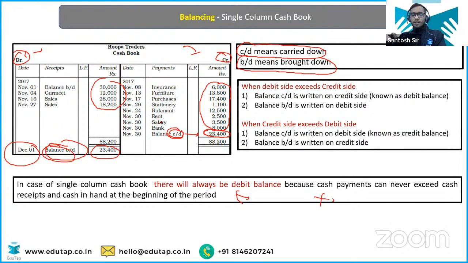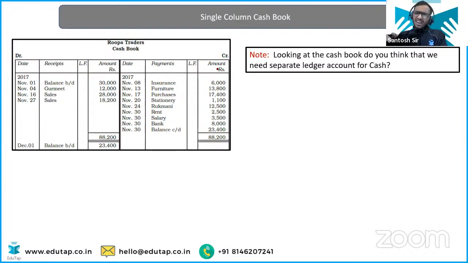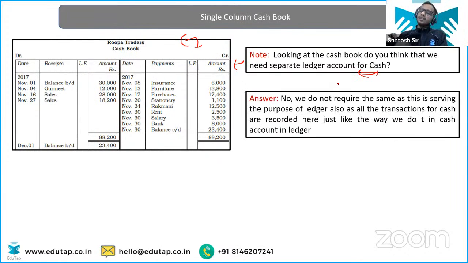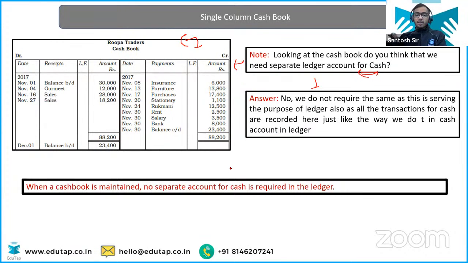Now, I have told you this thing. Do you really think when you have the cash book, do you need to prepare the separate ledger account for cash? So the answer was no. We have discussed this thing in the beginning itself. So this is what is written here. We don't have to prepare this separate ledger account when we are preparing the general book of cash book or sub journal of cash book separately. Clear?